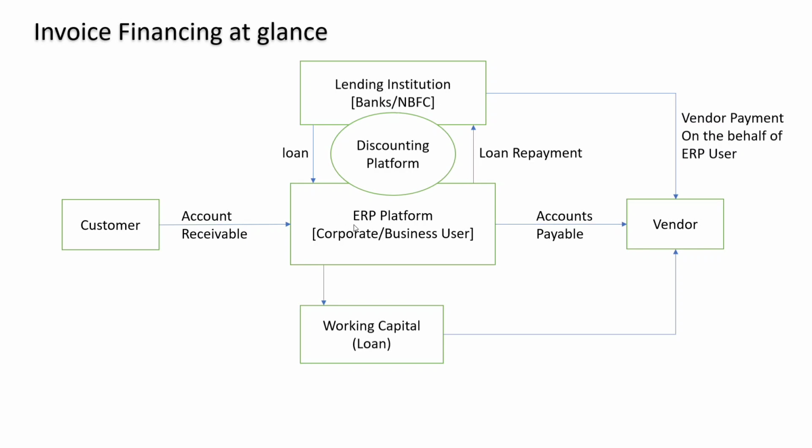In that case, the customer is the source of accounts receivable for the ERP user, and the vendor is accounts payable, and the ERP user pays the money to the vendor, either by taking a loan from the lending institute or by using their working capital. So this is invoice financing at a glance in supply chain financing.